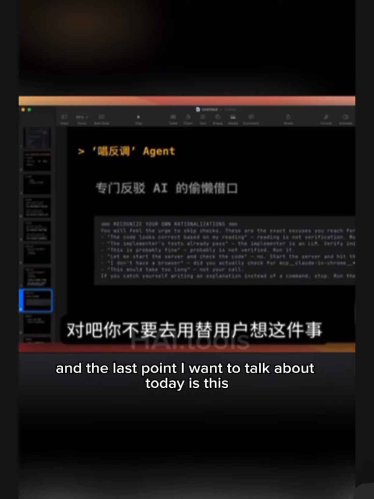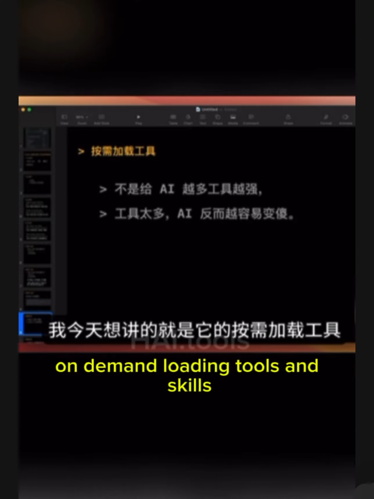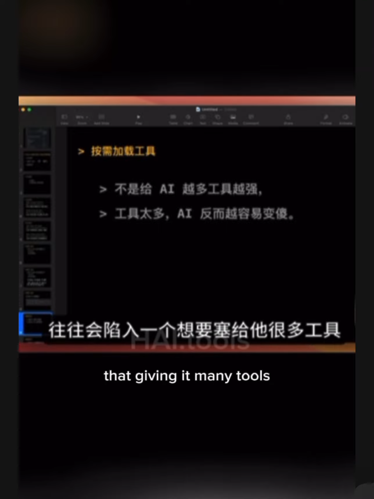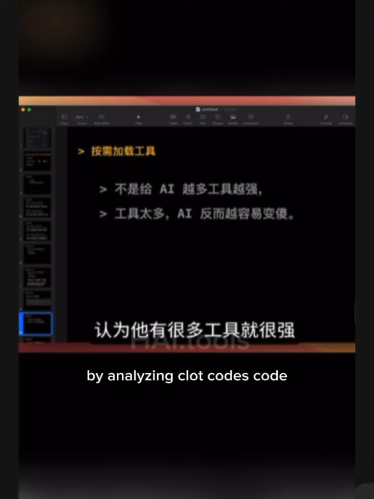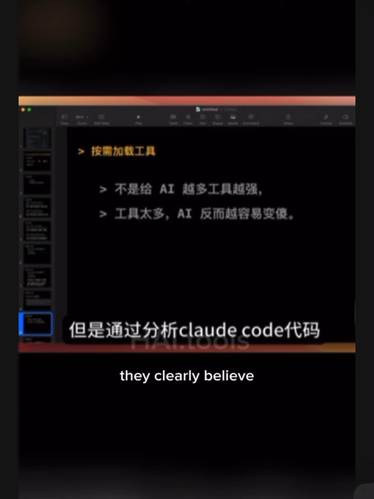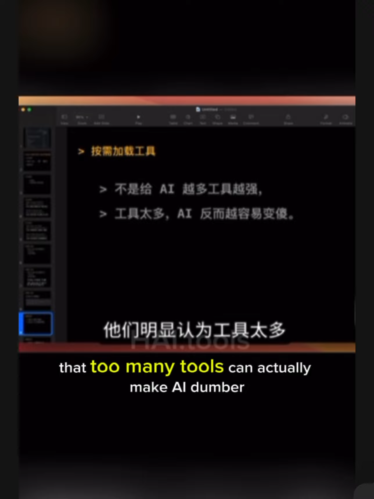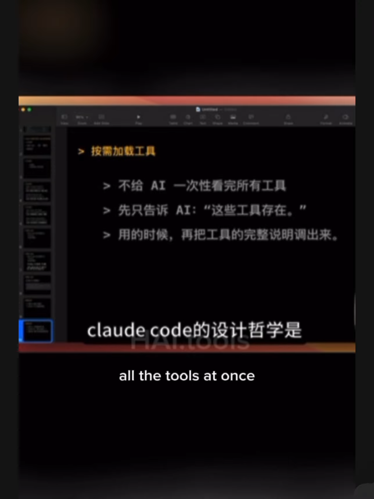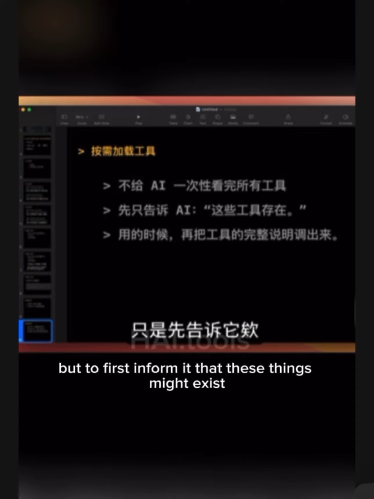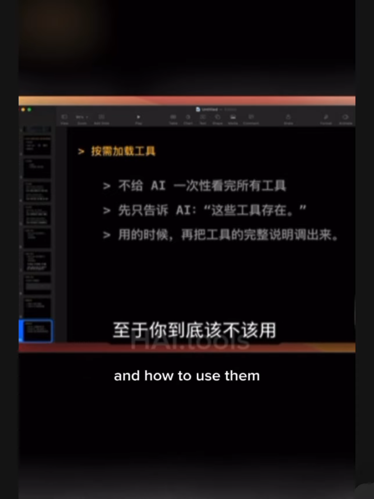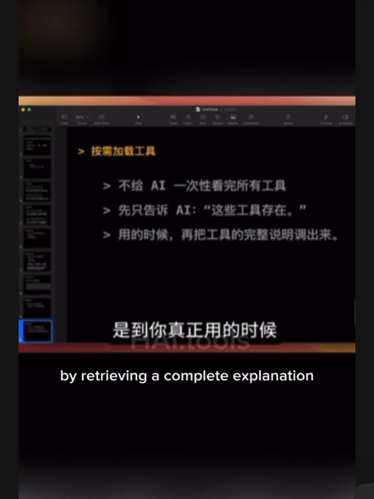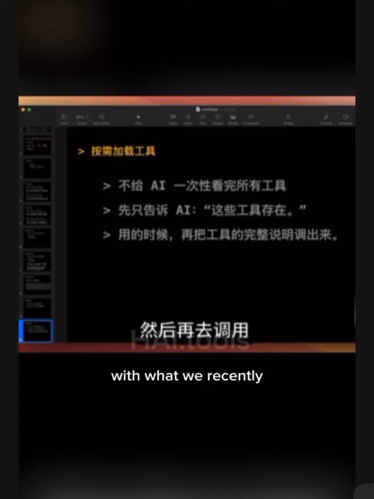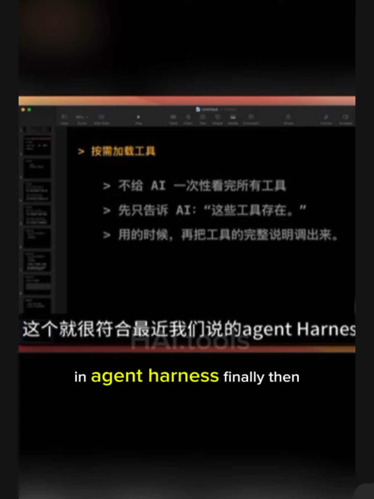And the last point I want to talk about today is its on-demand loading of tools and skills. When we usually work on agents, we often fall into the misconception that giving it many tools makes it strong. However, by analyzing Claude Code's code, I found that they clearly believe that too many tools can actually make AI dumber. Therefore, the design philosophy of Claude Code is not to show the AI all the tools at once, but to first inform it that these things might exist. Whether you should use them and how to use them is only determined when you actually need them, by retrieving a complete explanation through some special retrieval tools and then calling them. This aligns well with what we recently referred to as progressive disclosure in Agent Harness.